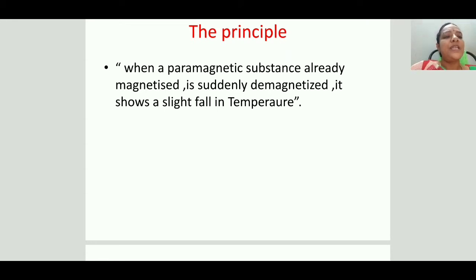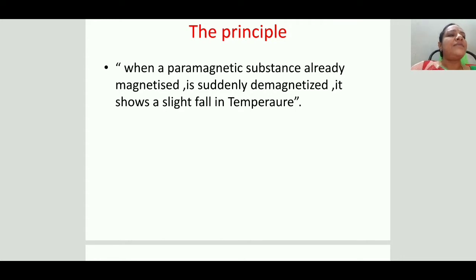What is the principle involved in this method? Adiabatic demagnetization means that an already magnetized material is suddenly demagnetized adiabatically.